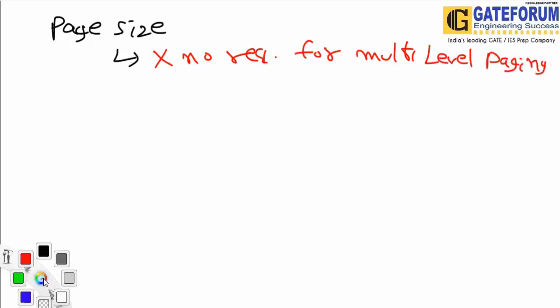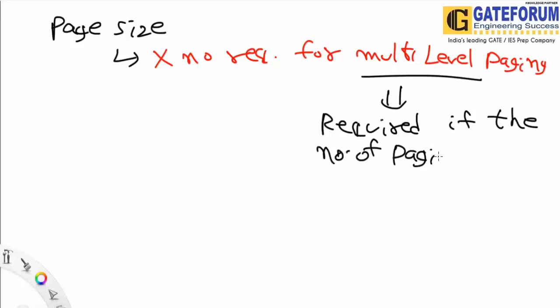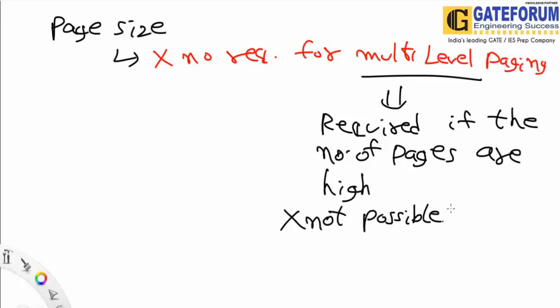Multi-level paging is required only if the number of pages, or the quantity of pages, is high, which cannot be handled in a single page table, or it's pretty hard to manage in a single page table.